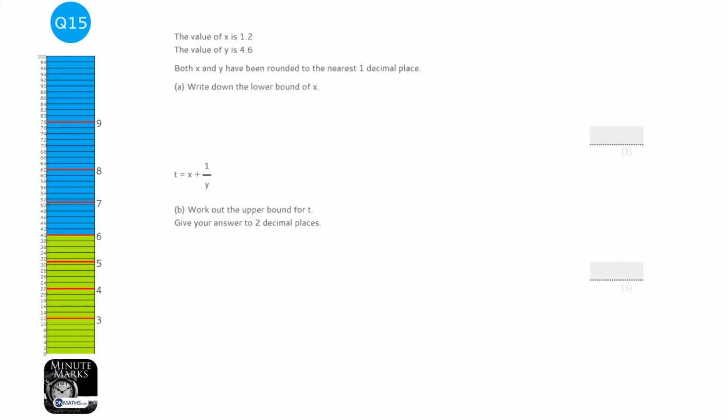The easiest way I've found to work with bounds is just draw a number line and put the number that you've got, so we're looking at x, in the middle. Try and figure out what the next number down would be. That would be 1.1 if they're rounded to the nearest one decimal place. What's the next number up? Well, it would be 1.3. So the next thing to ask yourself is, where's the cutoff point?